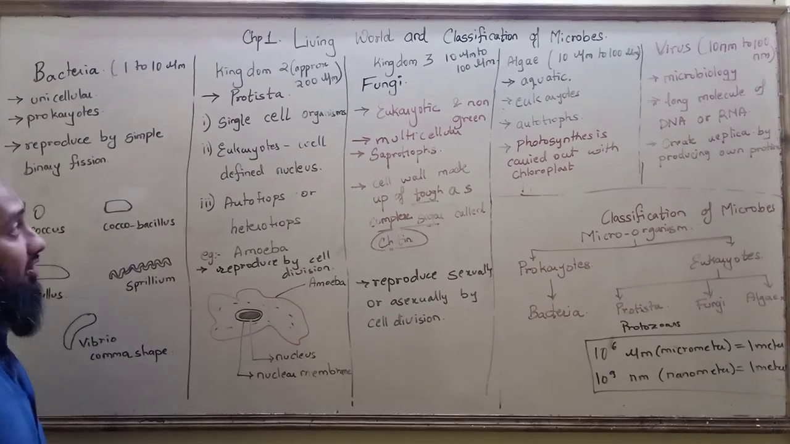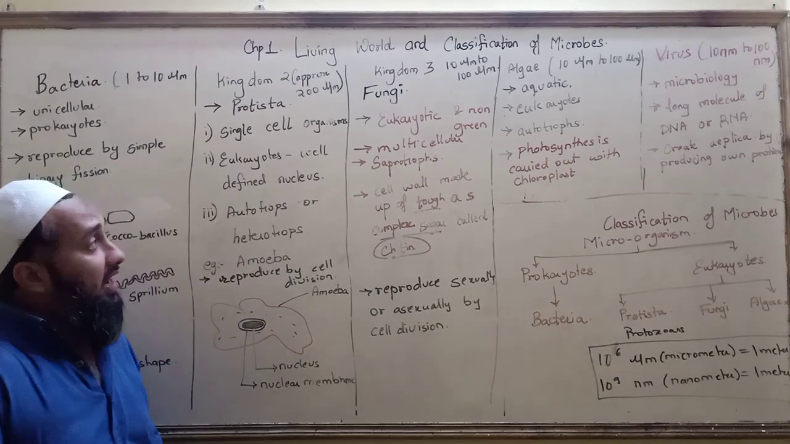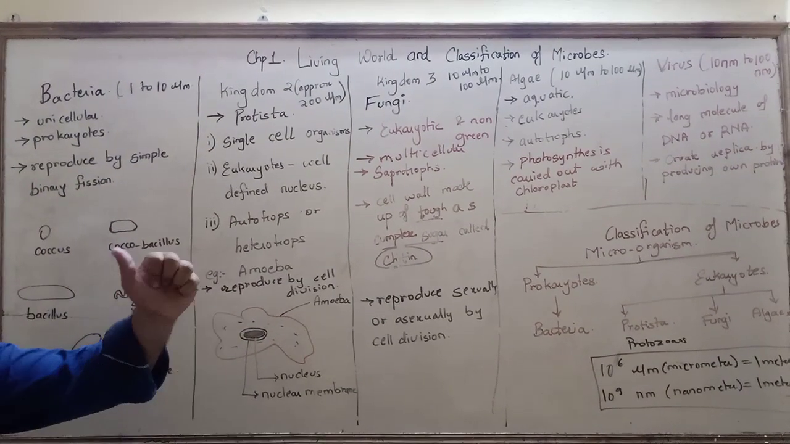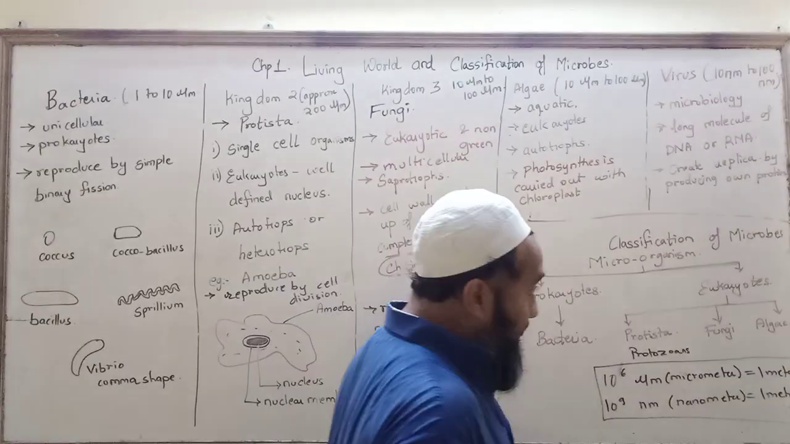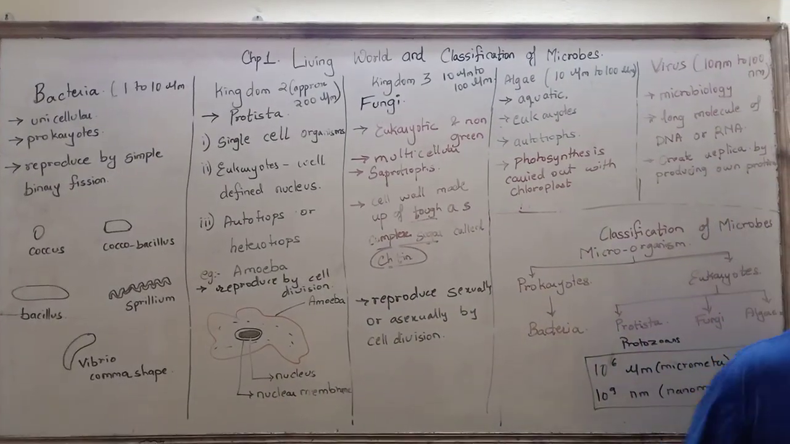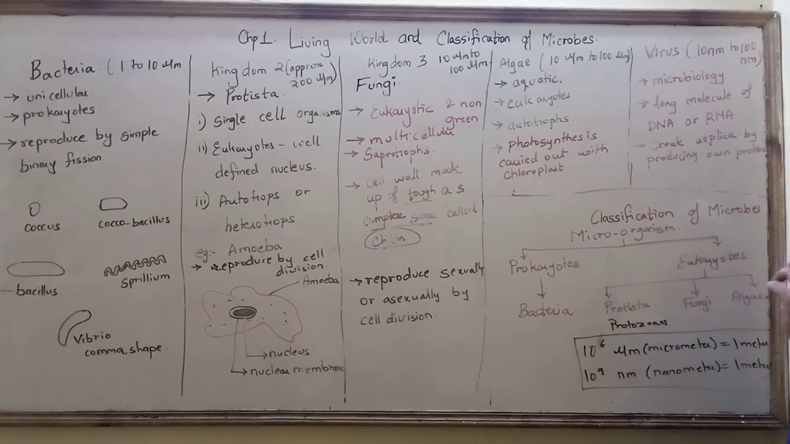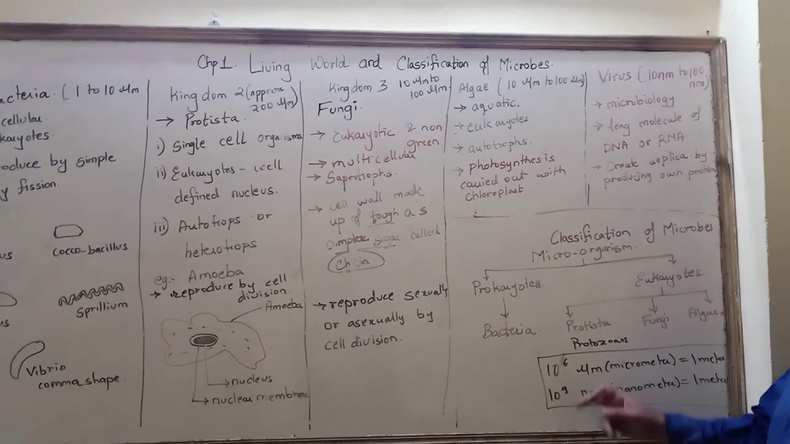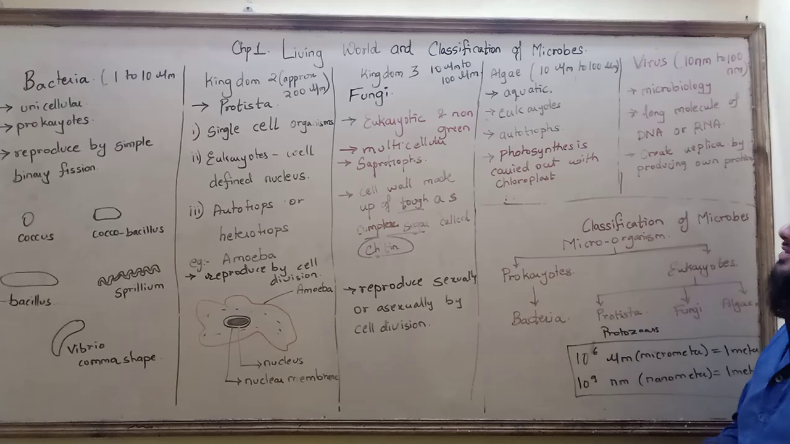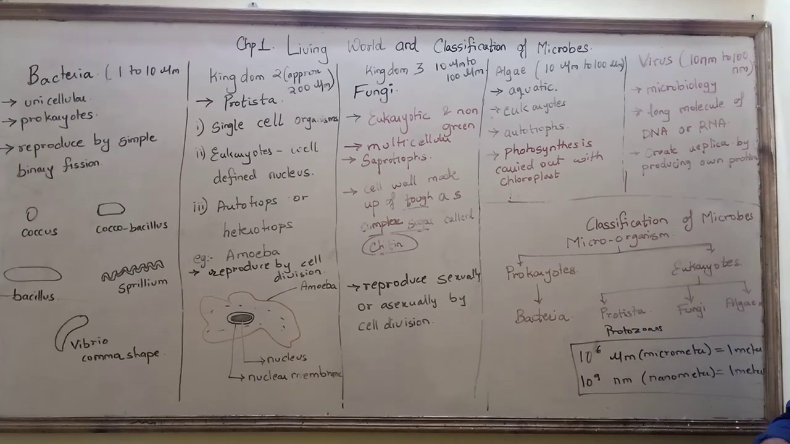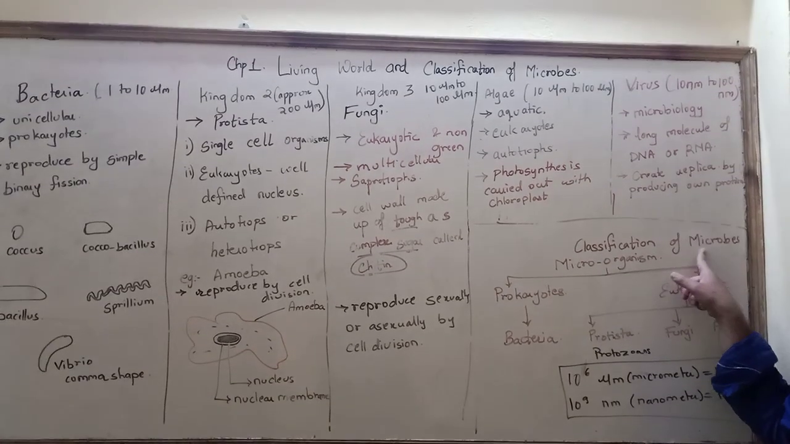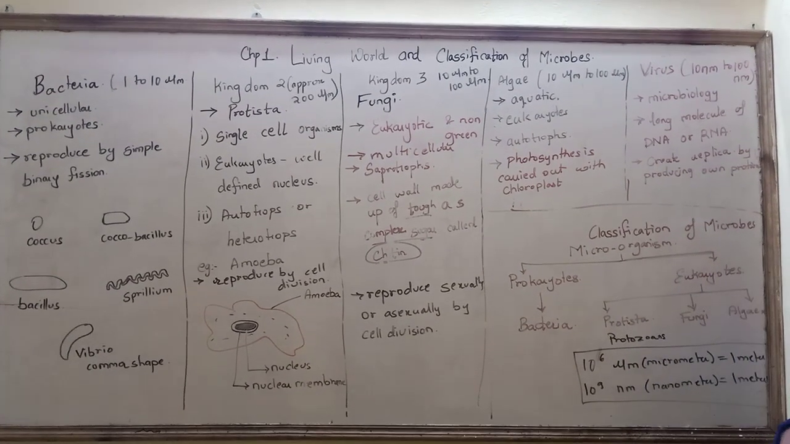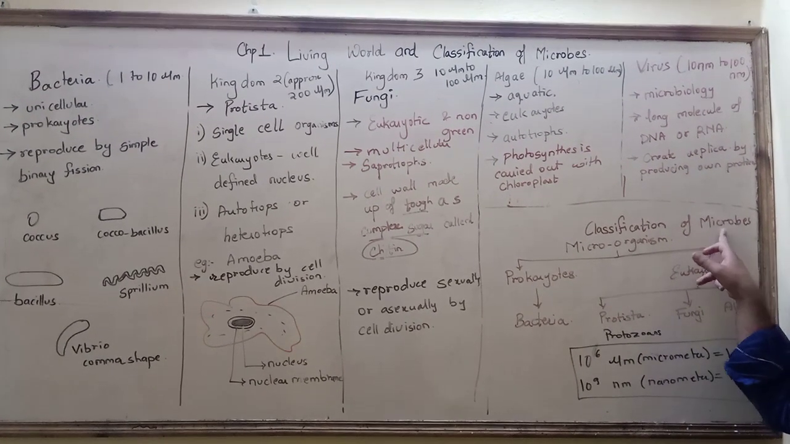Then in the second video, I told you about the living organism classification. It is classified into 5 kingdoms. Now, classification of microbes. What do you mean by microbes? Microbes are living organisms which you cannot see through our naked eyes. And the majority of living organisms are microbes. You need to see these living organisms with the help of a microscope.